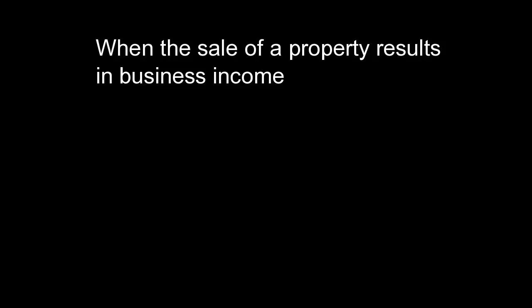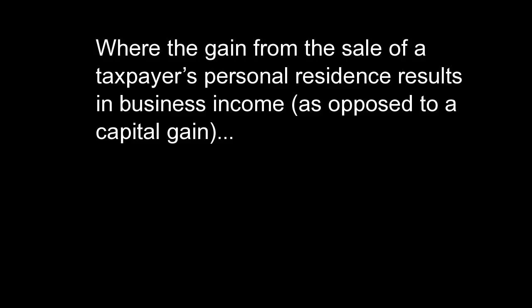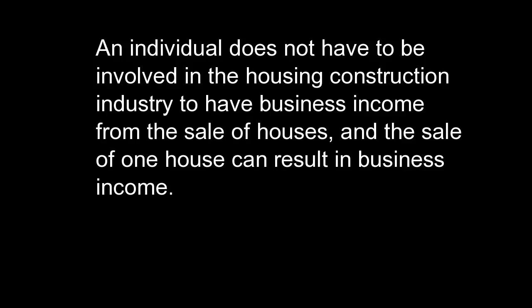When the sale of a property results in business income. Where the gain from the sale of a taxpayer's personal residence results in business income as opposed to a capital gain, the gain cannot be exempt from income tax as a result of the principal residence exemption under paragraph 40(2)(b). An individual does not have to be involved in the housing construction industry to have business income from the sale of houses, and the sale of one house can result in business income.